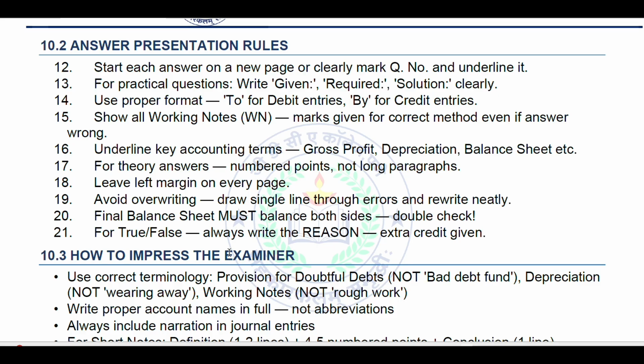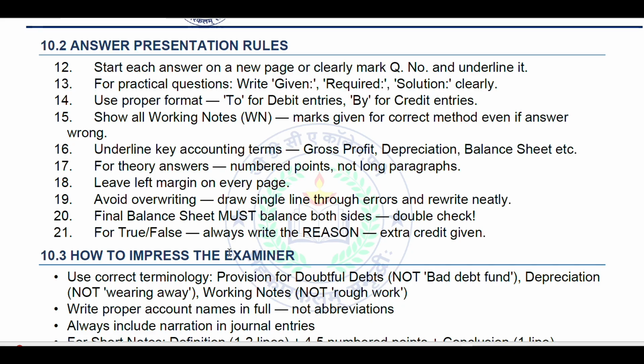Show all working notes. Marks are given for the correct method even if the answer is wrong. So that is the main reason. Underline key accounting terms like gross profit, depreciation, balance sheets. And for theory answers, numbered points are more important than long paragraph answers. So write all points one by one. Then leave a left margin on every page.